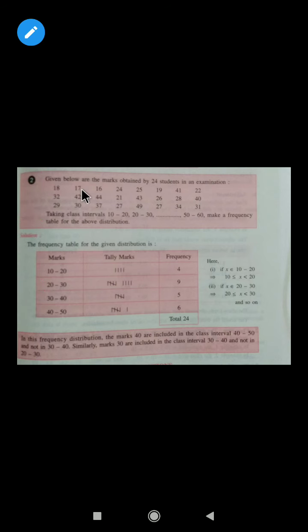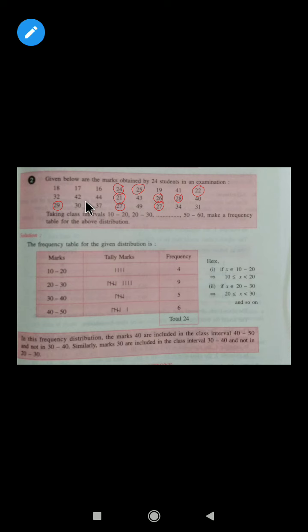20 to 30. How many students are there? 24, 25, 22, 21, then 26, 28, 29, 27, 27.